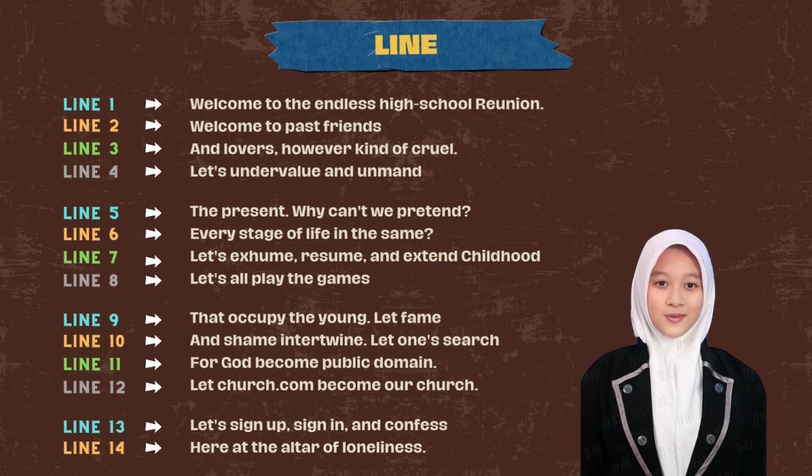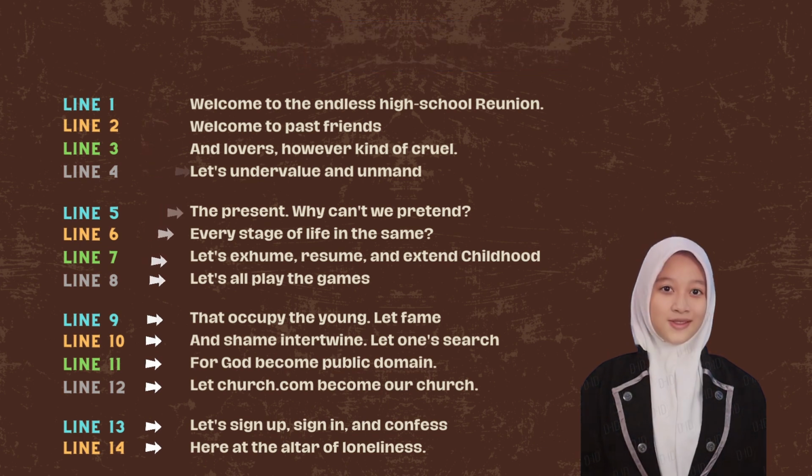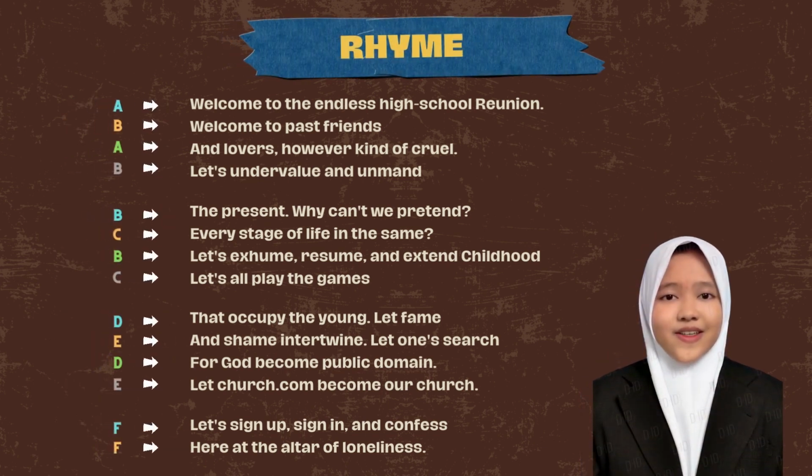The next element of poetry is line. A line is a collection of words that stand in one line. The Facebook sonnet consists of 14 lines in one poem. The next element is rhyme. Every poetry must contain rhyme.